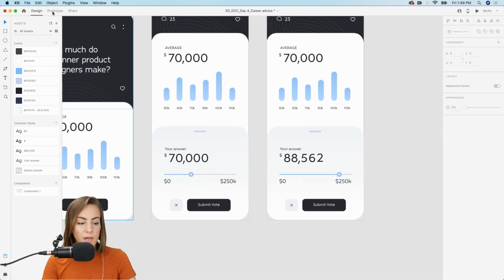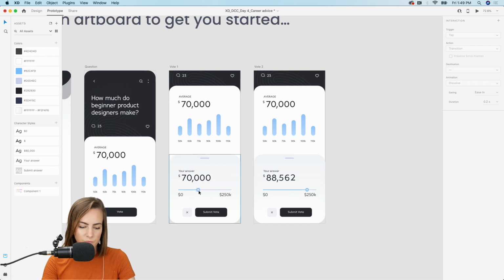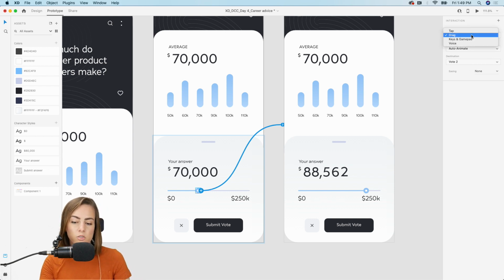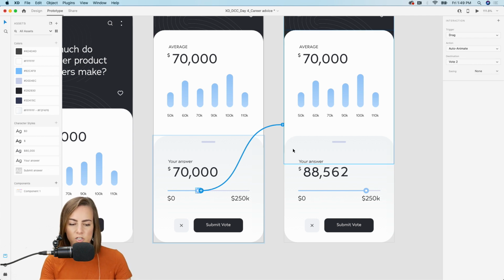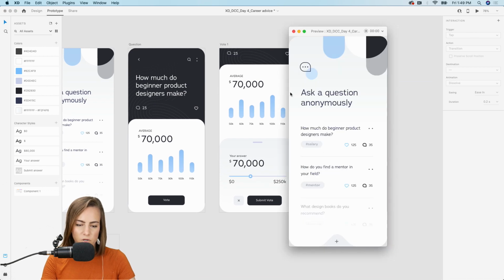Let's go ahead and hop back into the prototype tab. And now all we need to do, let's double click so that little circle is selected. And we need to drag it over with the little blue indicator and go over into our interaction panel over here. So our trigger will be drag. It already knew. Look at that. And the action will be auto-animate. And easing, we don't really need any of those. Destination, we already dragged it there, so we don't need to specify. So let's go ahead and preview.